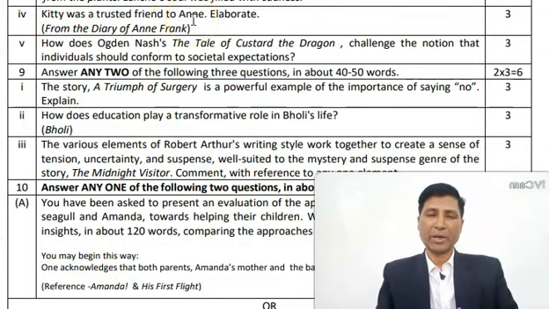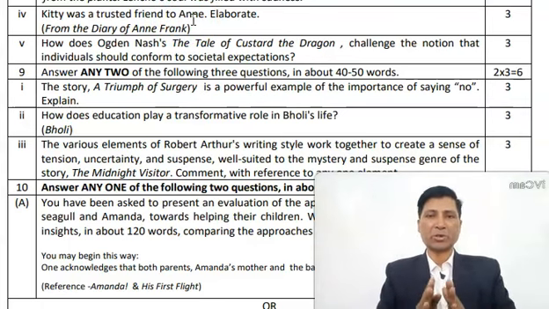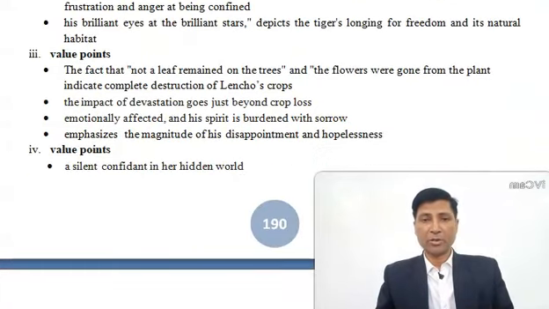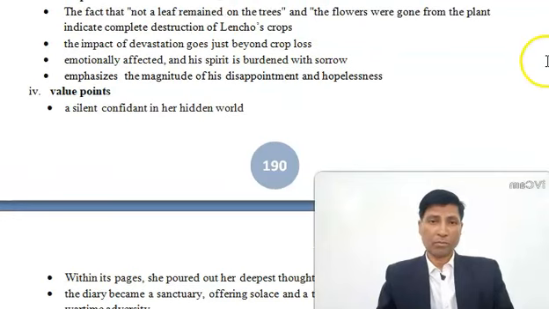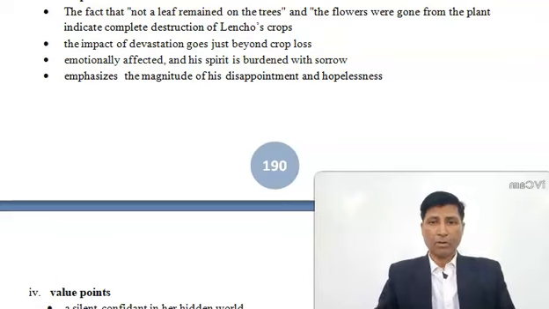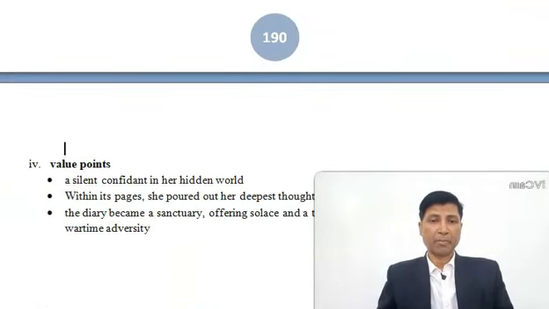So in what way was Kitty, Anne Frank's diary, a trusted friend to her? This is again very easy, and these will be the key points that should be used.